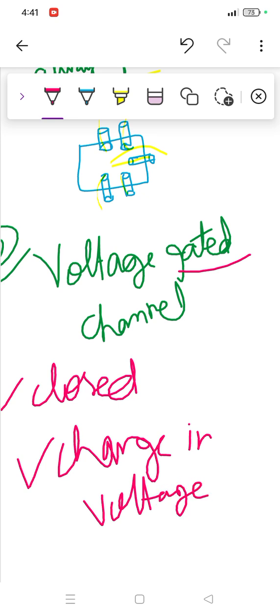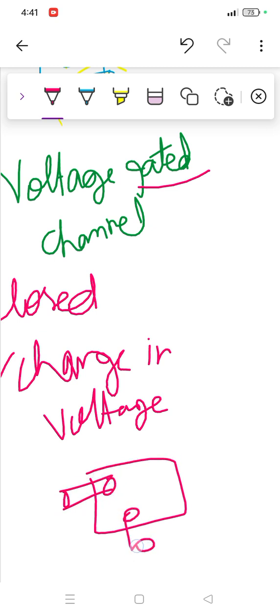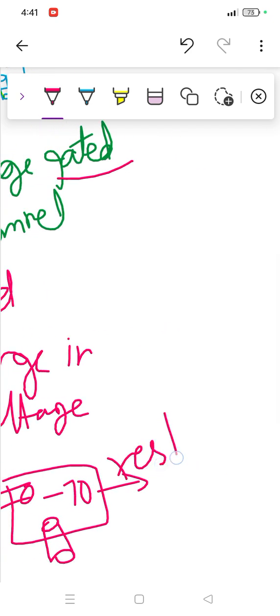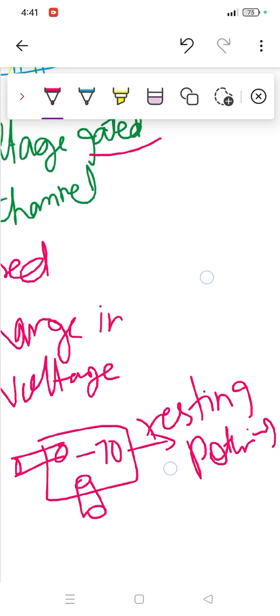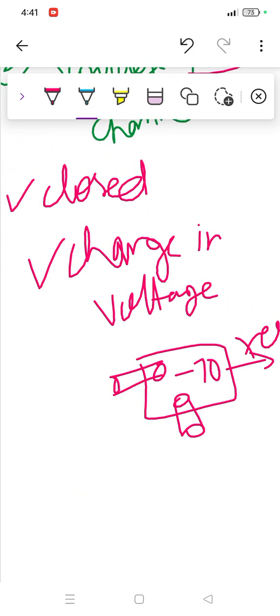For example, we have the resting potential, a condition when the inside environment is around -70, which we'll discuss in repolarization and depolarization. So it's always closed, but it opens during a change in voltage in the environment. I hope it is clear.